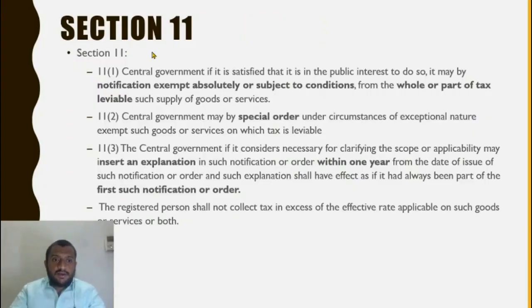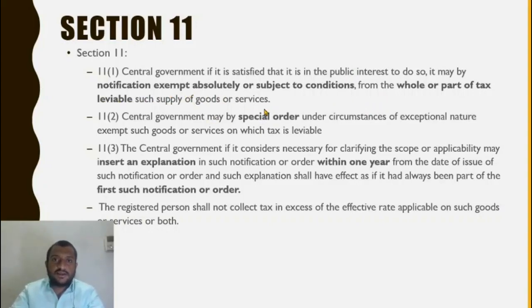Alright, let us look at section 11, subsection 1. Central government, if it is satisfied that it is in public interest to do so, it may exempt absolutely or subject to conditions. It feels that potatoes should not be subject to tax. Or let us say some chartered accountant service, it feels that should not be subject to tax. So what does it do? It issues a notification either absolutely or subject to conditions. The condition could be you submit a declaration to the assistant commissioner of your jurisdiction for claiming an exemption. That is a conditional exemption. So this condition should be satisfied before you claim the exemption. Otherwise you will not get the exemption. So that is what 11.1 is.